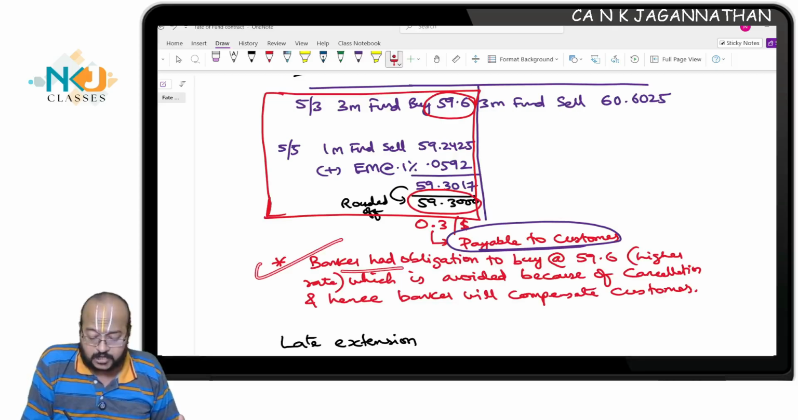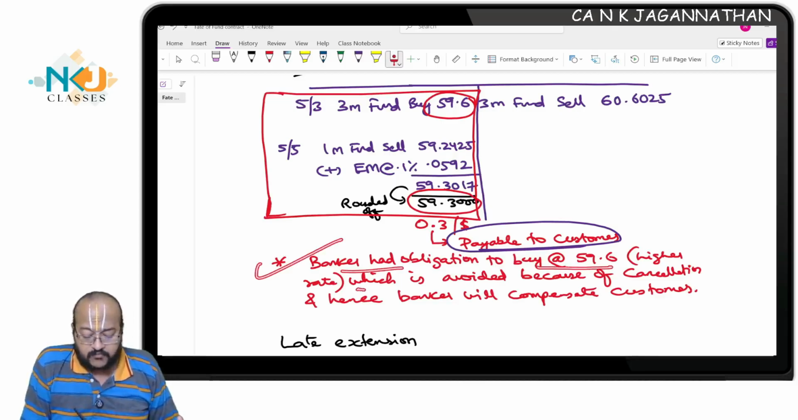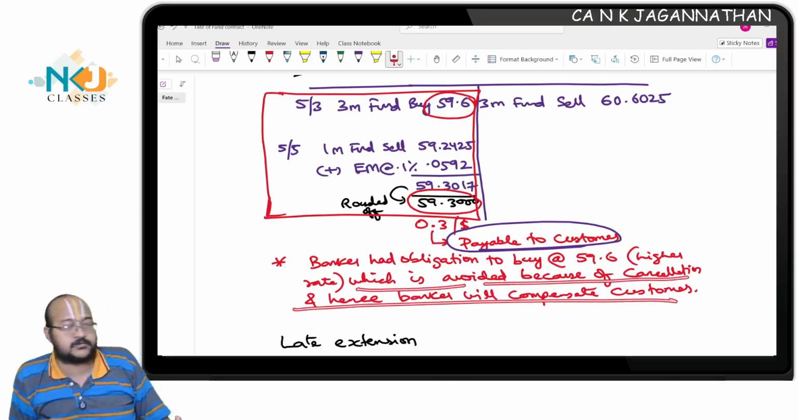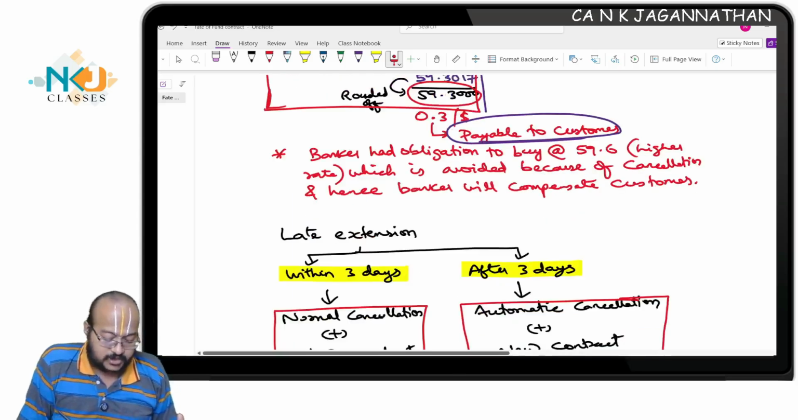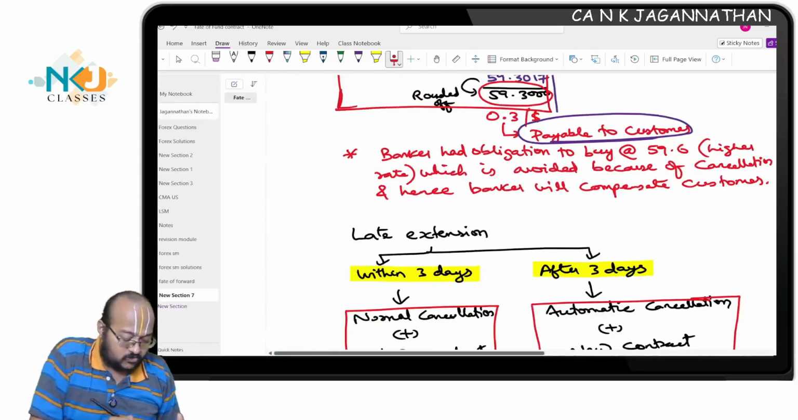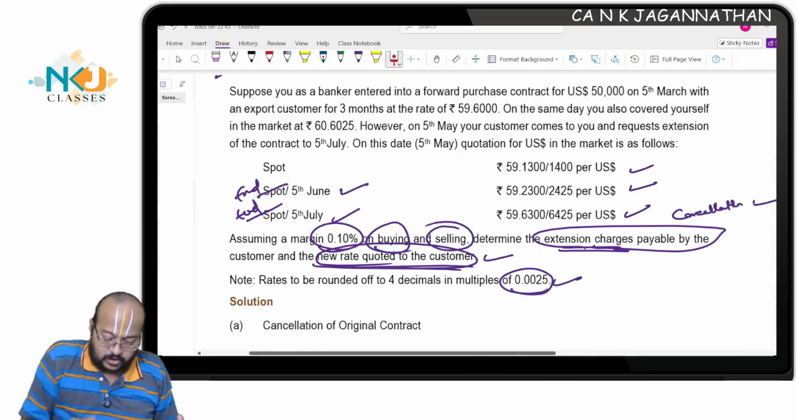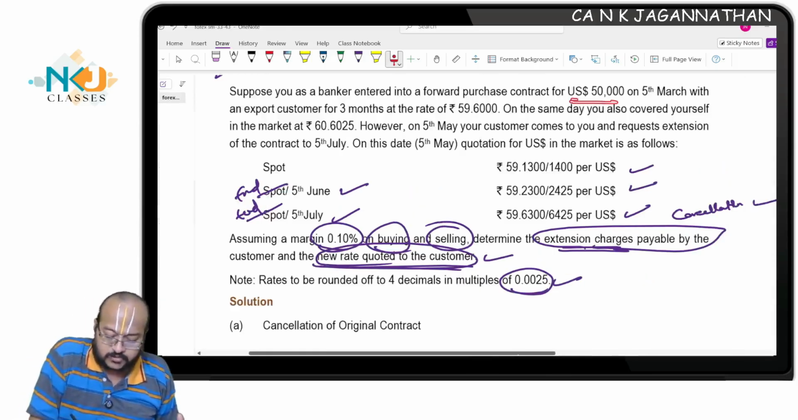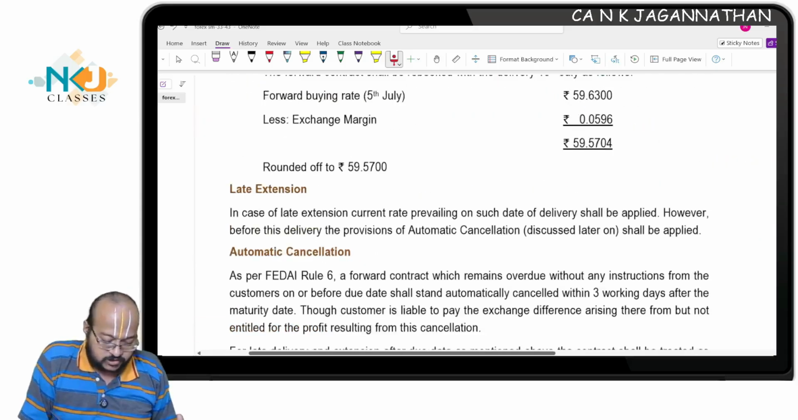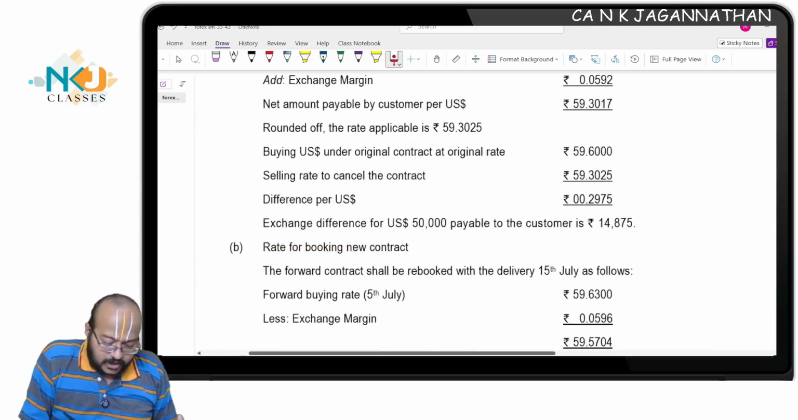Banker had an obligation to buy at the higher rate of 59.6, which is avoided because of cancellation. Hence, the banker will compensate the customer. The amount, whatever it is, will be considered, say, $1 lakh. What is the exposure? $50,000.